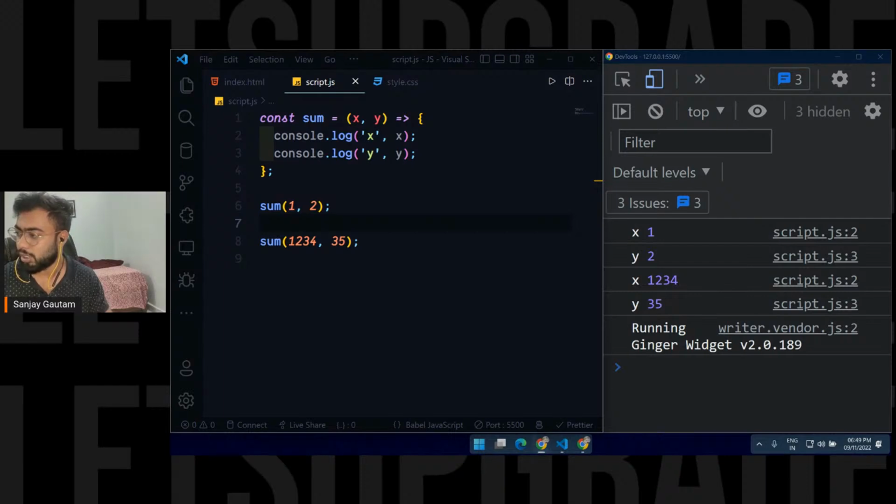You can call it a function, don't call it an arrow function, Naveen. By the way, it has the name of arrow function, but this is how you create functions in JavaScript.